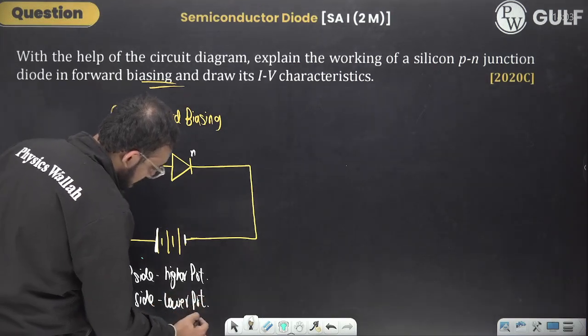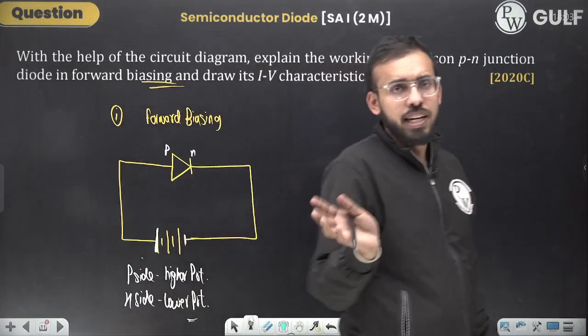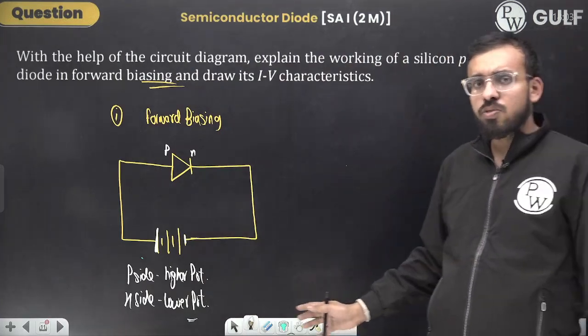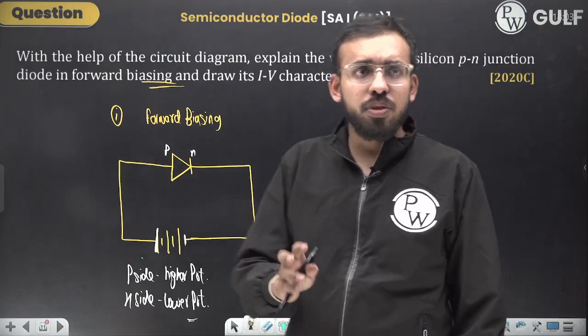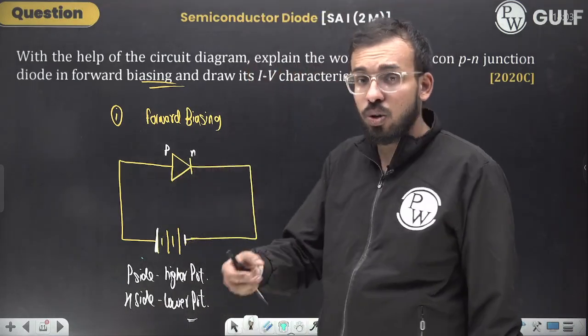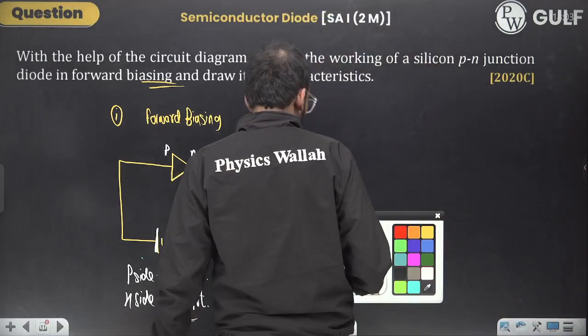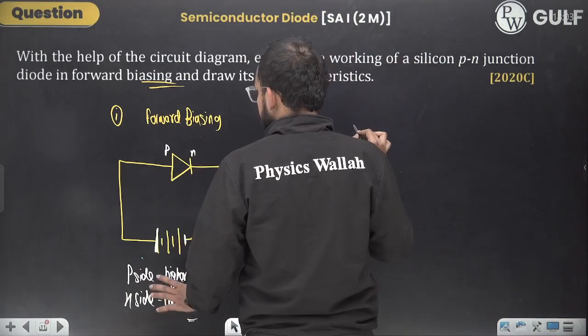Positive, negative, I usually don't say it that way to the students, that P is connected with positive and N connected with negative. That won't be the correct one, because in the exam they are going to ask you whether it's forward biasing or reverse biasing. So this definition is better.